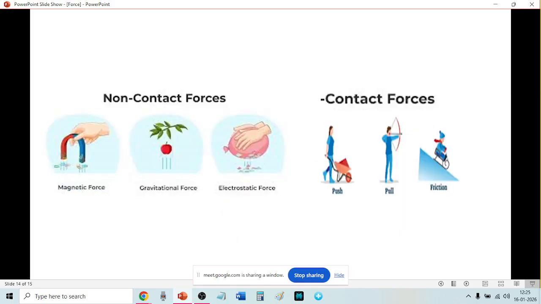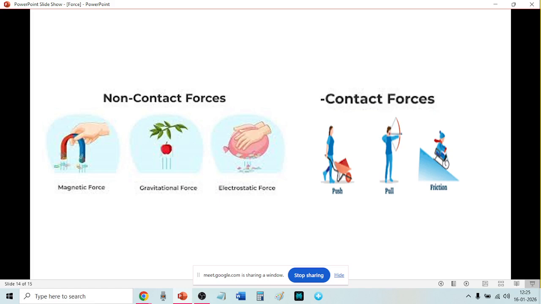So non-contact forces we have magnetic force, gravitational force or gravity, and electrostatic force. These three are non-contact forces, right?